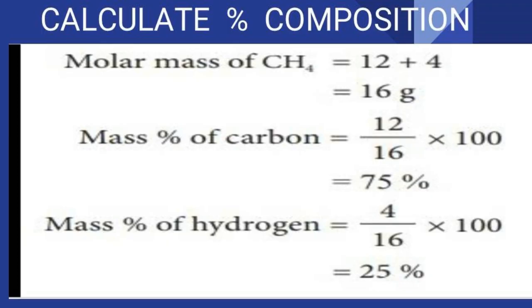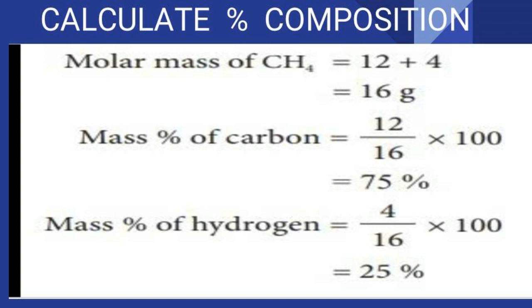And we are going to see how to calculate the percentage composition. Molar mass of CH4: C has 12 and H the value is 1, so 4 ones are 4, so 12 plus 4 is 16 grams. Now the mass percentage of carbon: carbon contains 12, and the total molar mass of the compound is 16, so into 100 you will get 75 percentage.